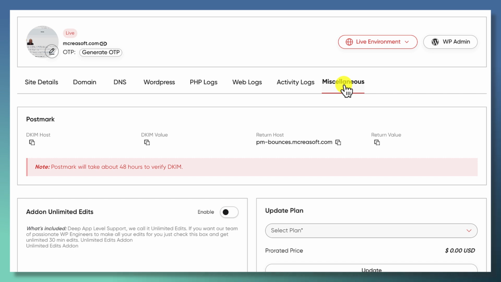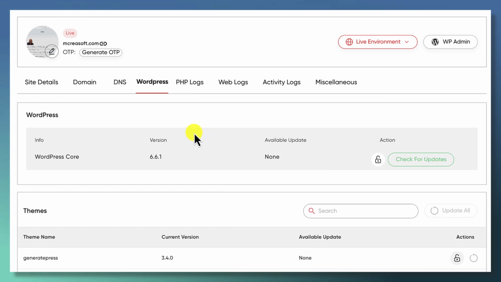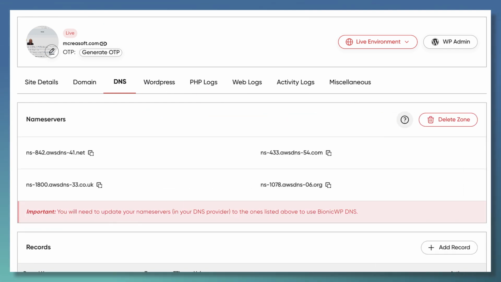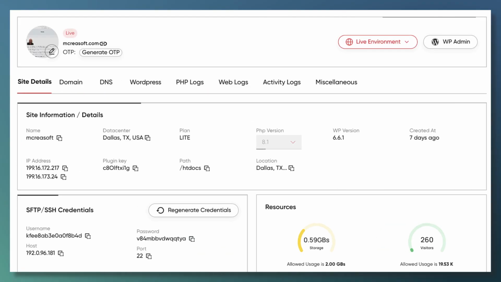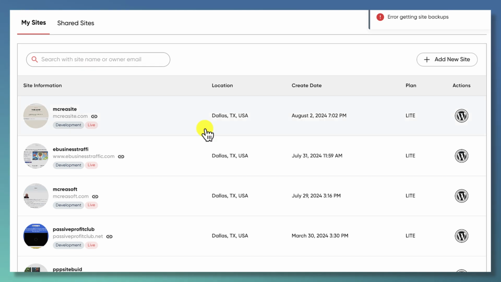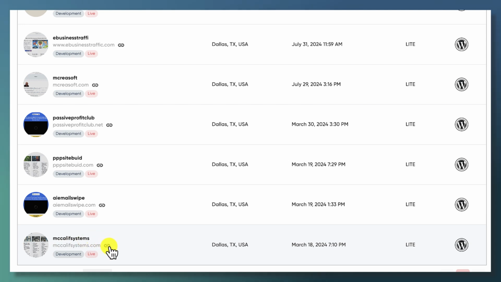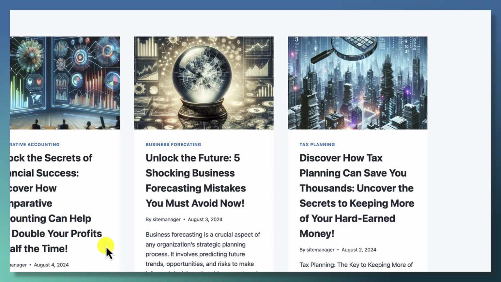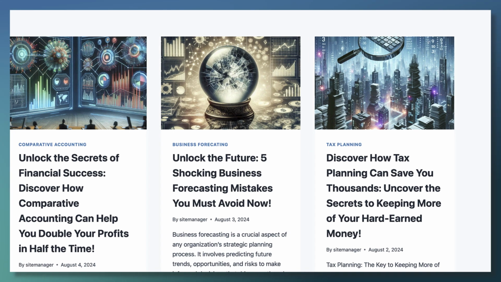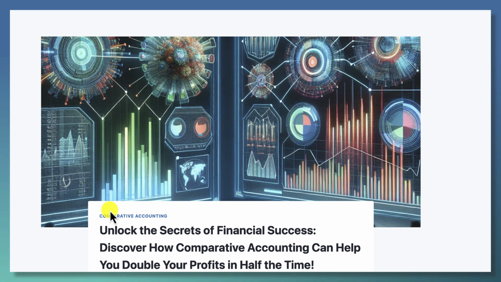It's super fast. If we go ahead and go back to the list of websites, let's grab a site that's been around for a little while. Okay, this one's been around since March 18th, so it's fairly new. I'm going to click on that little button right here, and it's going to pop up the actual site itself. And the thing that's important to understand is how incredibly fast this is.